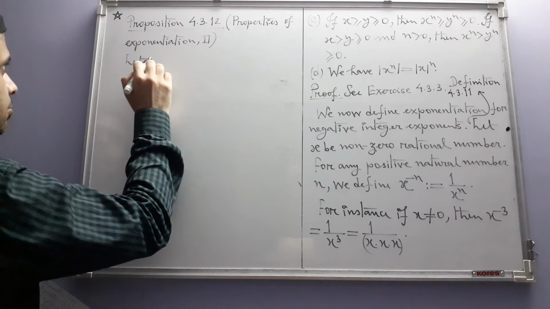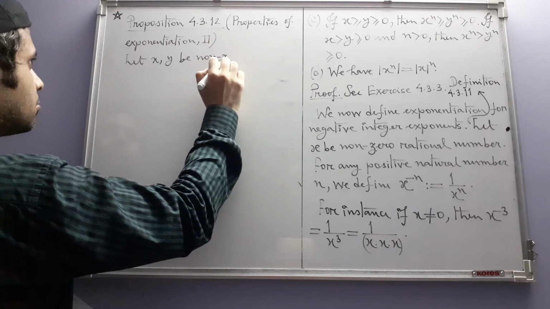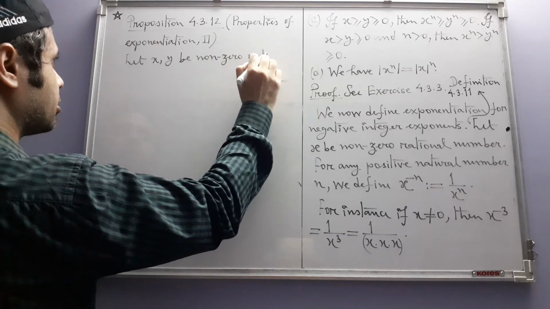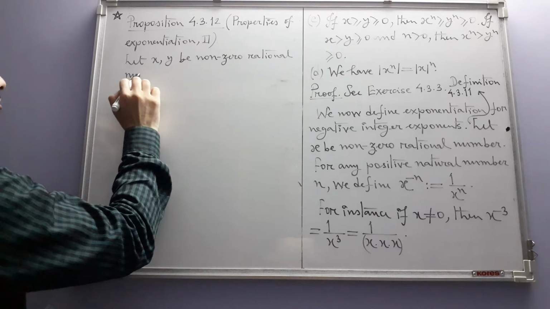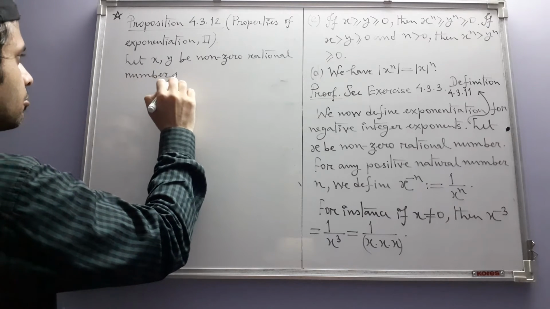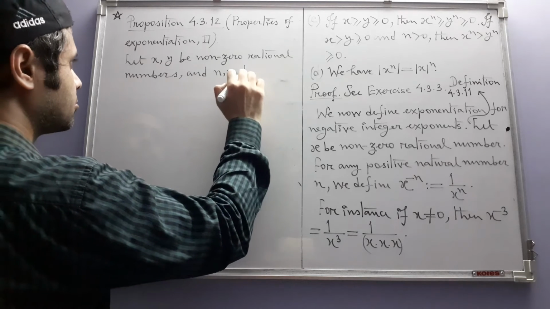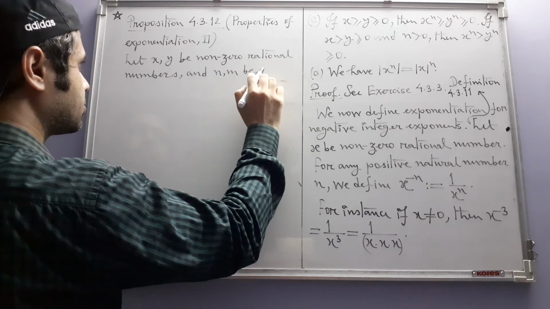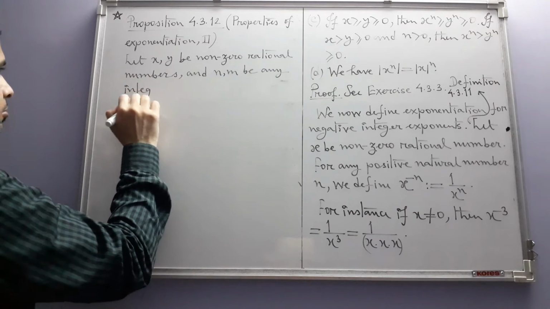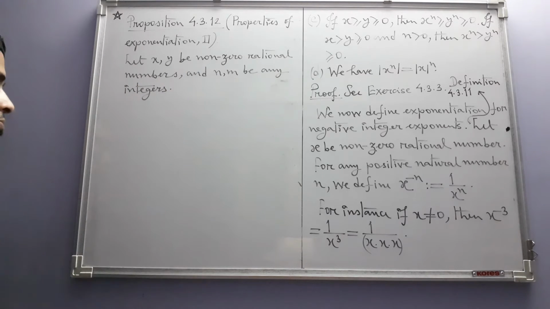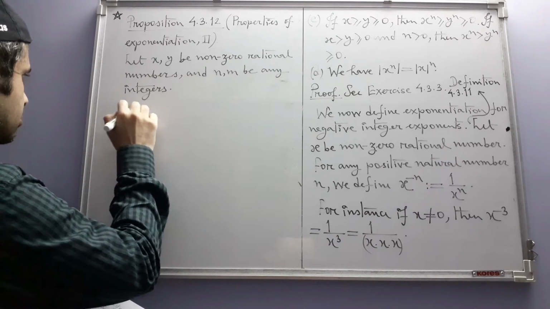Let x and y be non-zero rational numbers. Now we need non-zeroness, and that's because the exponents n and m can be any integers. Then these are the 4 subdivisions.